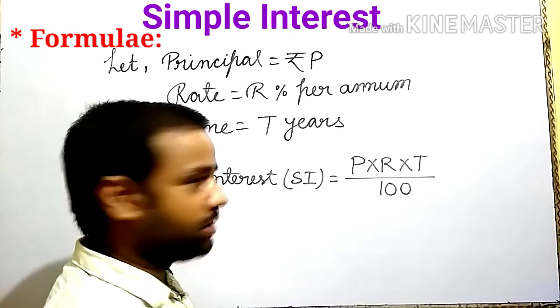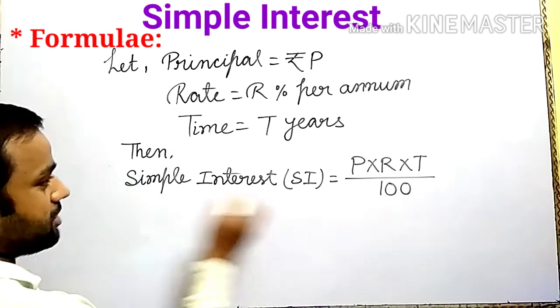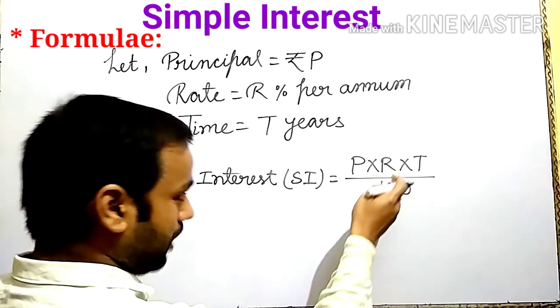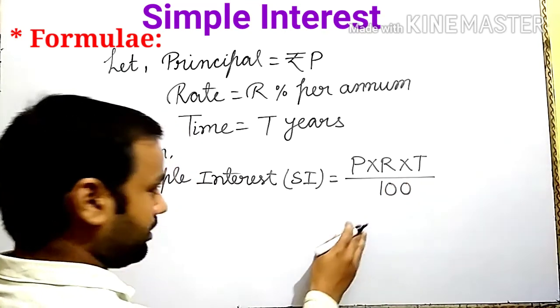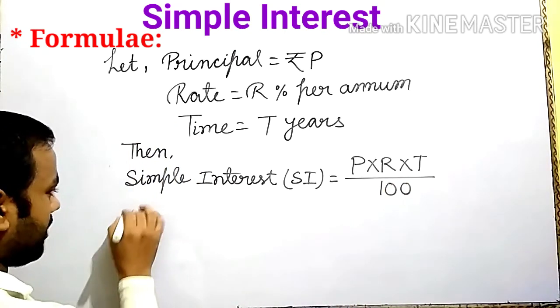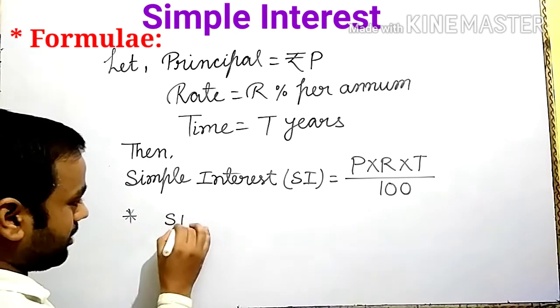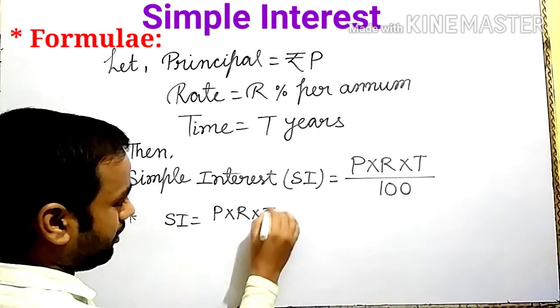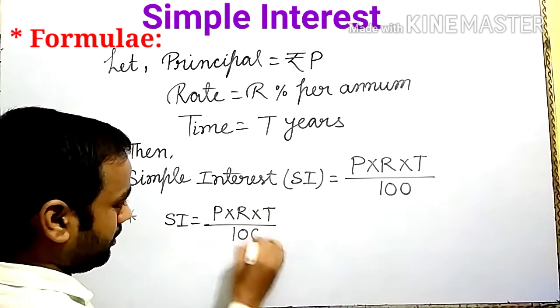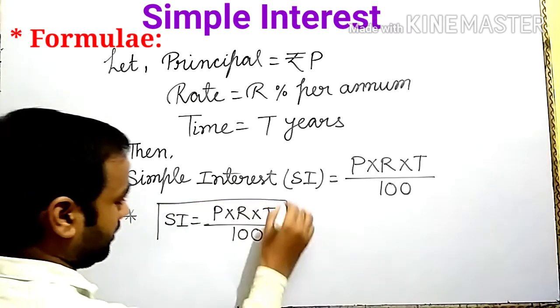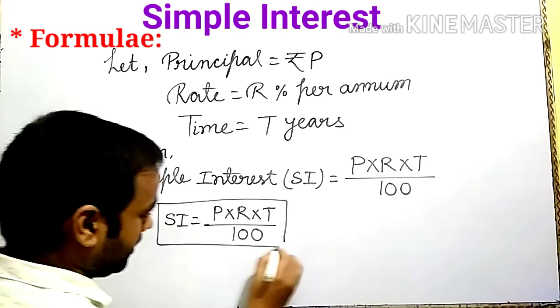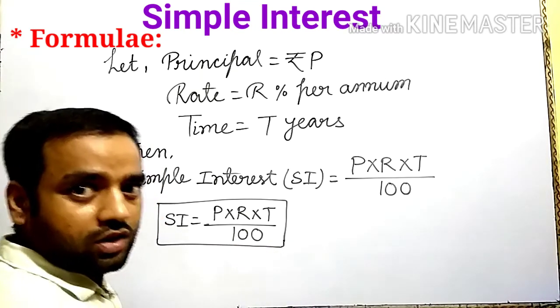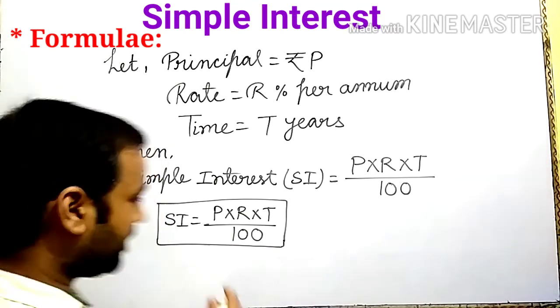You remember always. Simple interest is equal to P into R into T upon 100. Write this type also. SI is equal to P into R into T upon 100. Is it clear?